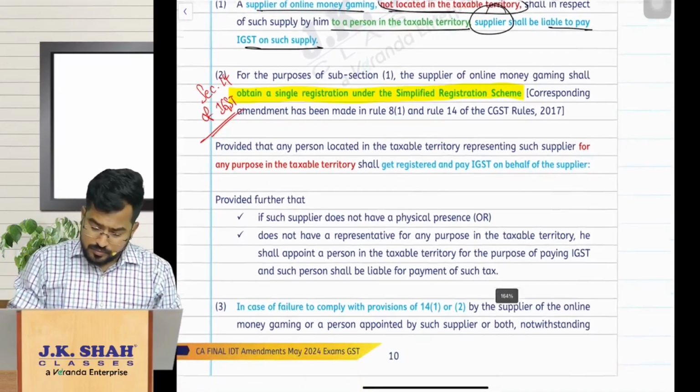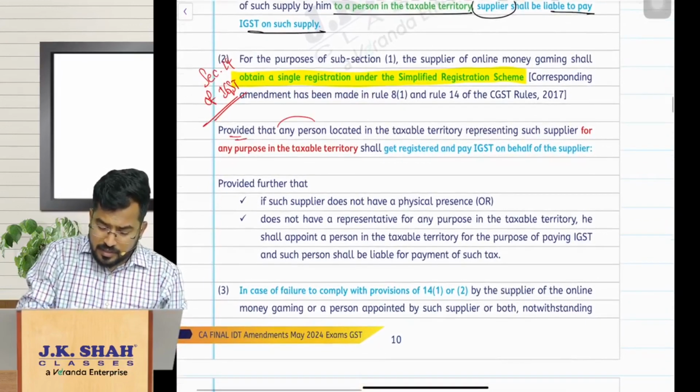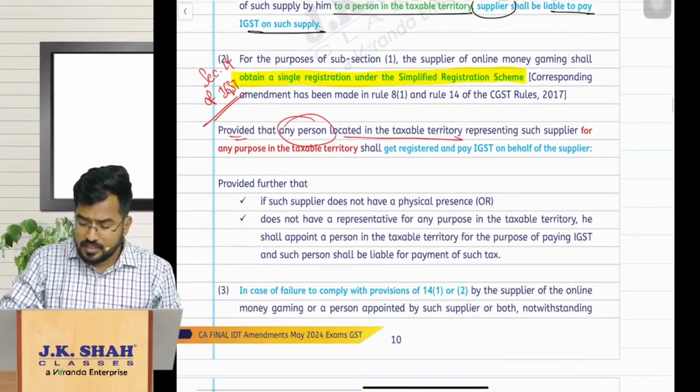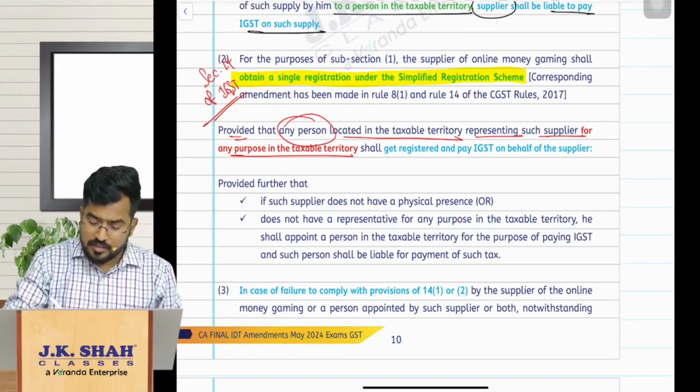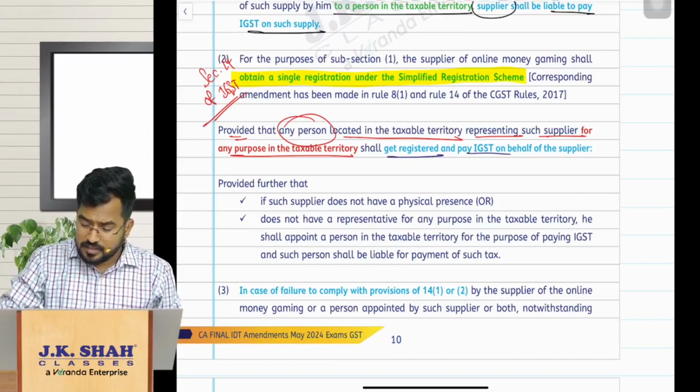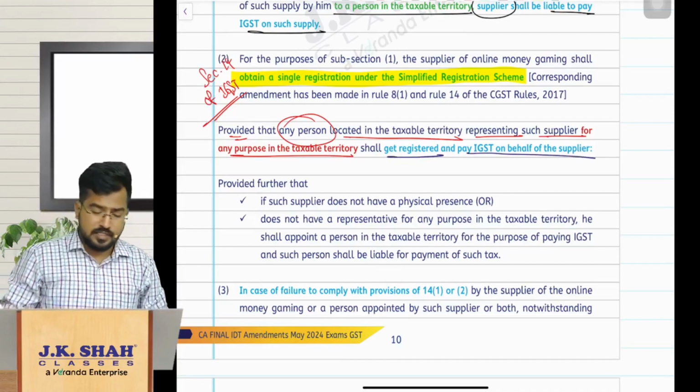So now, provided that any person located in taxable territory representing such supplier for any purpose in taxable territory shall get registered and pay IGST on behalf of the supplier. Okay.